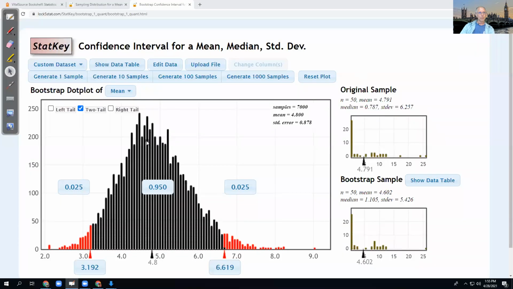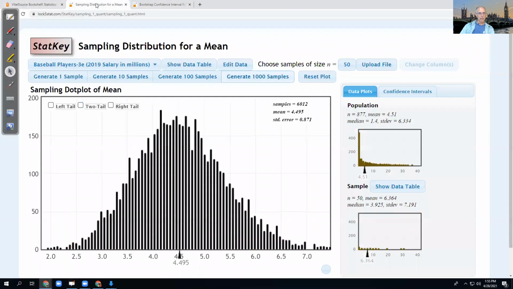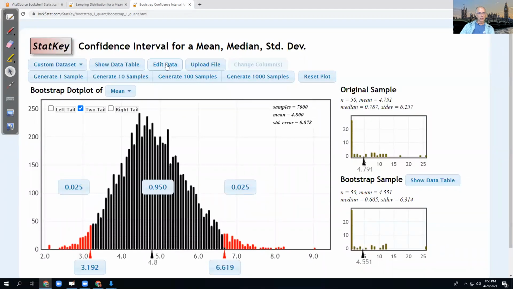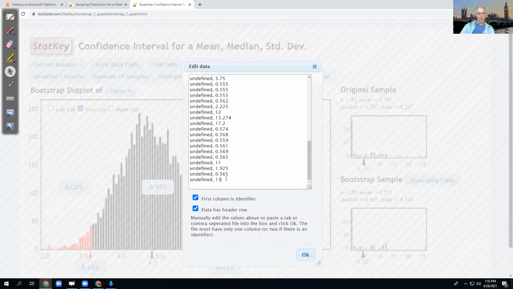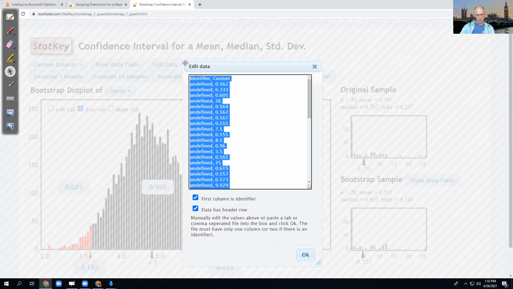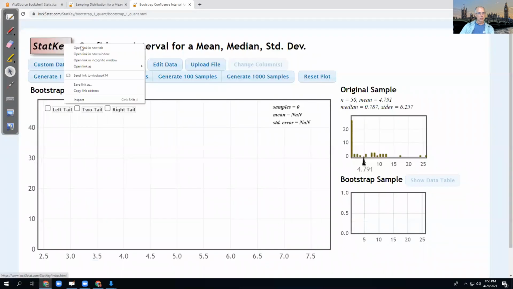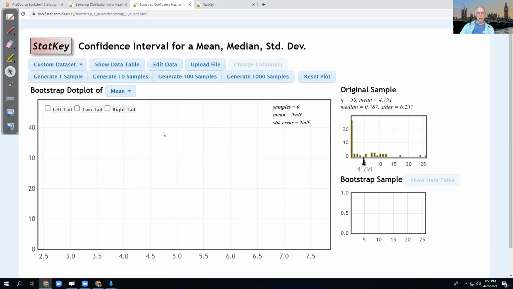So let's do that. Let's see, I want to keep that one there. So let's grab it from here. Edit data. Ooh, interesting. I ditched all the names on me. Why did it do that? Doesn't matter. I just need the numbers. And I'm just going to make a new window because, oh, I deleted that too. Oops.